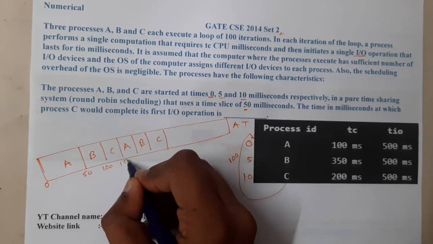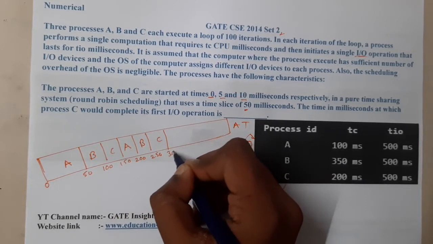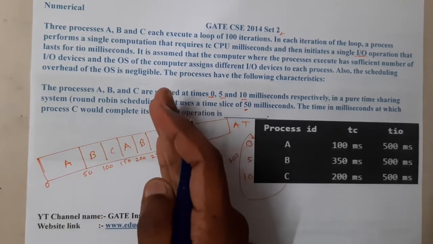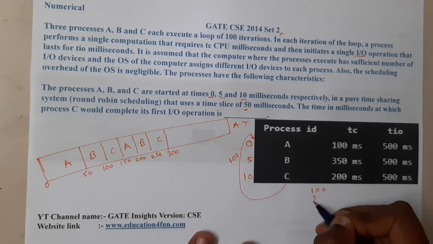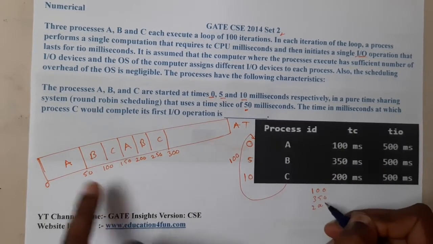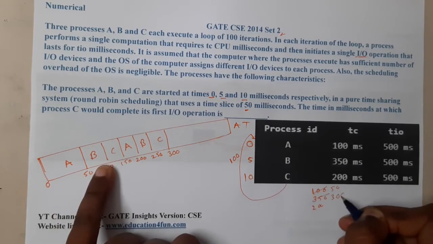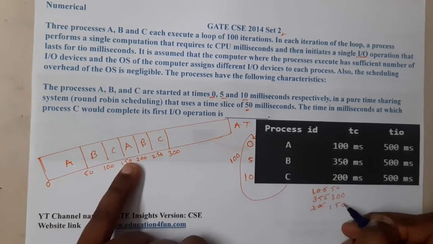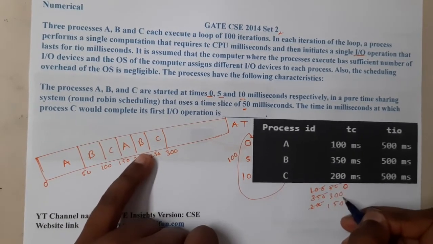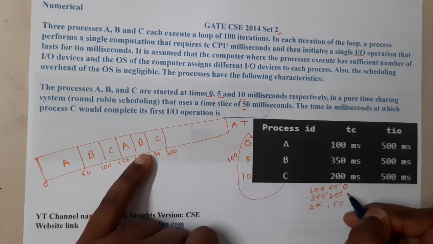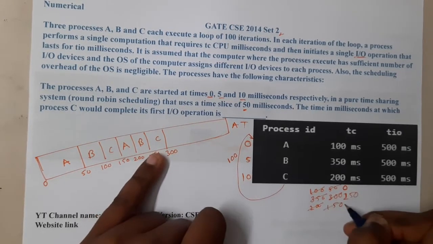So 100, 150, 200, 250, 300. Let me write it below: 100, 350 and 200. Here it came to 50, here it came to 300, here it came to 150, so minus 50 will be done. At this point A is completely done. When it comes to B, it will be done at 250, and this will be down to 100.